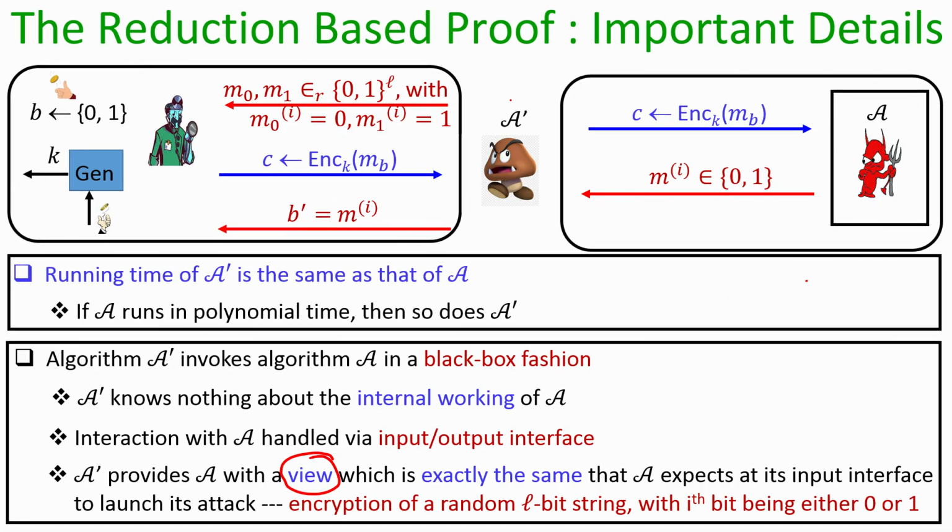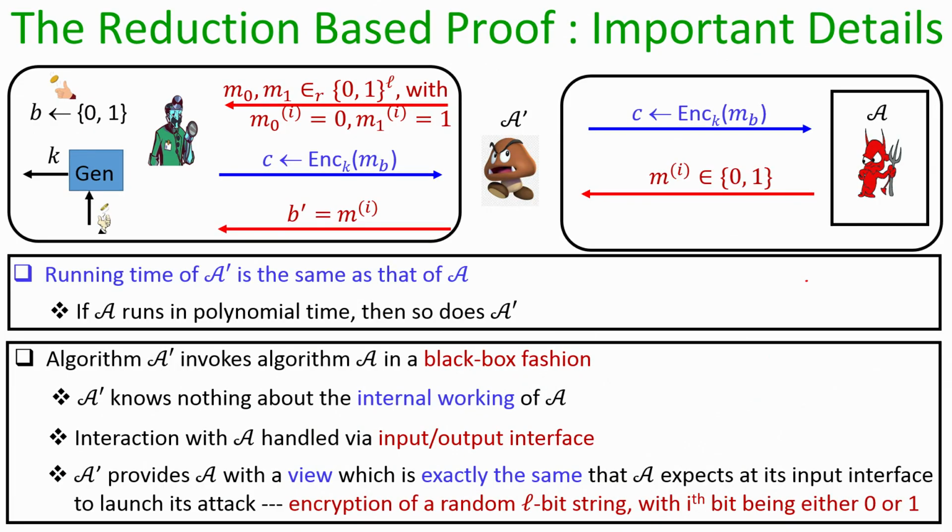Since both M0 and M1 are randomly chosen except for their ith bit, what A' has created for A is a view where A sees an encryption of a random message where the ith bit could be either 0 or 1 with probability 1/2 each.